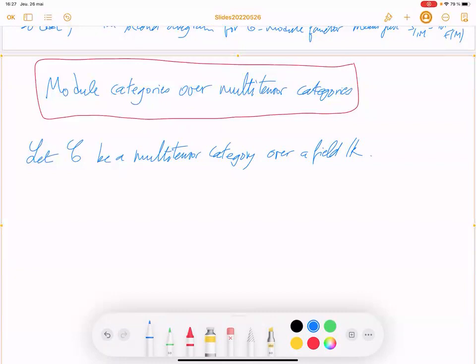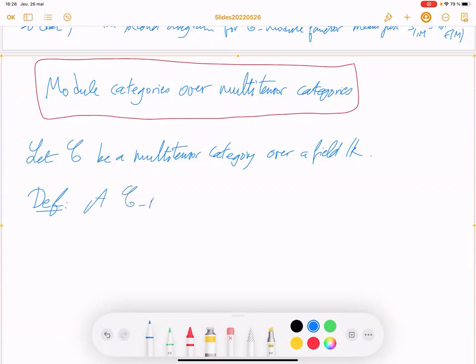Definition of what a C-module category is in this case. We have a definition of C-module category when C is a general monoidal category. But if C is a multi-tensor category, we need to specify some details about exactness.